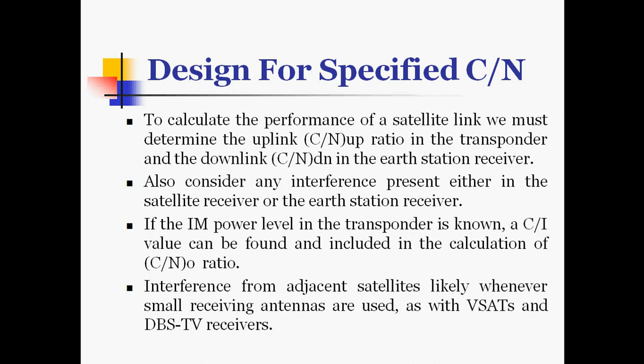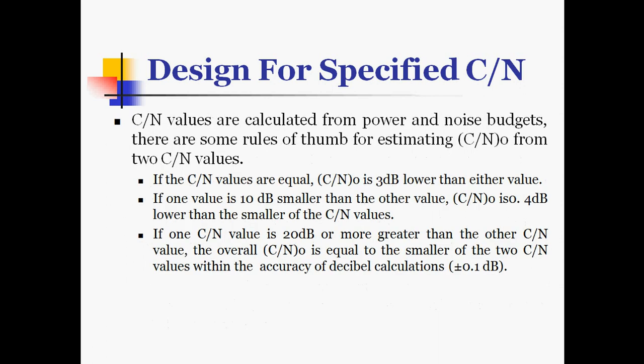If the IM power level in the transponder is known, then C by I value can be found and included in the calculation of overall carrier to noise ratio. Interference from adjacent satellites is likely whenever small receiving antennas are used, as with VSATs and DBS TV receivers. C by N values are calculated from power and noise budgets.